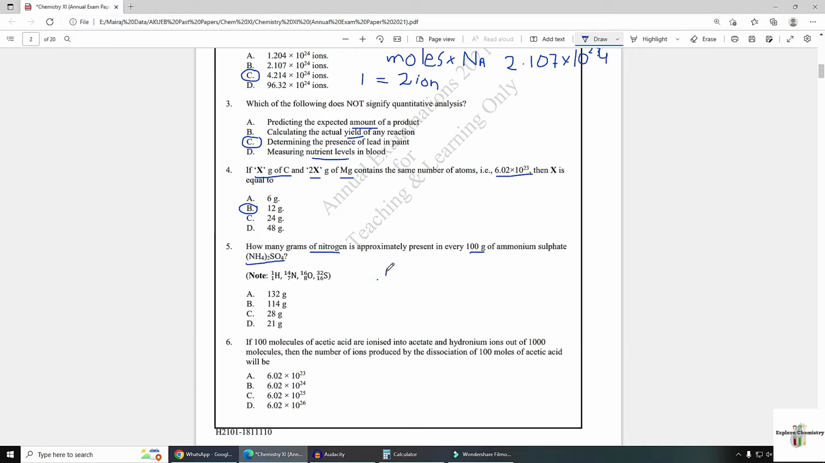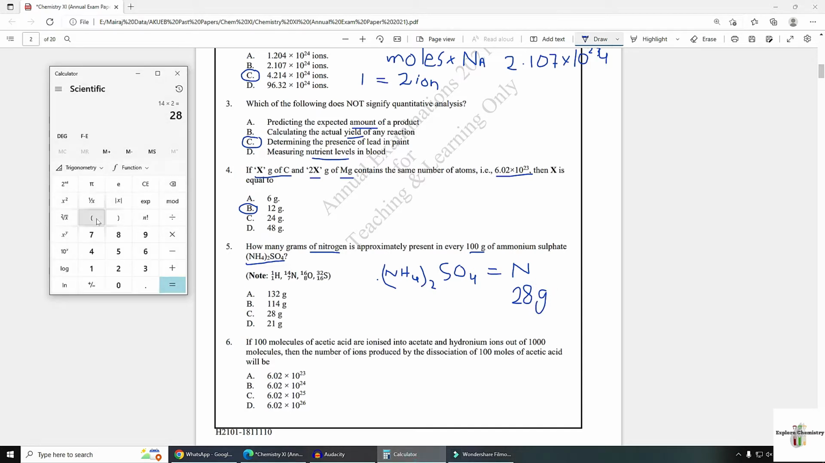You need to write a relation between this compound, (NH4)2SO4 ammonium sulfate, and nitrogen. In this molecule, you know 28 gram of nitrogen is present. You need to calculate the molar mass of this molecule also. 28 plus 8, because 8 hydrogen atoms are here, plus 32 which is the mass of sulfur, plus 64 which is the mass of 4 oxygen atoms, means 132.